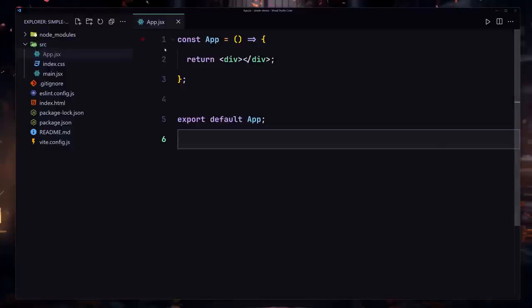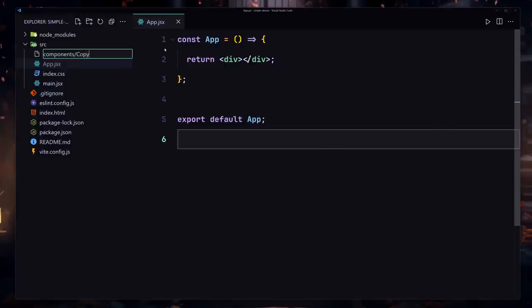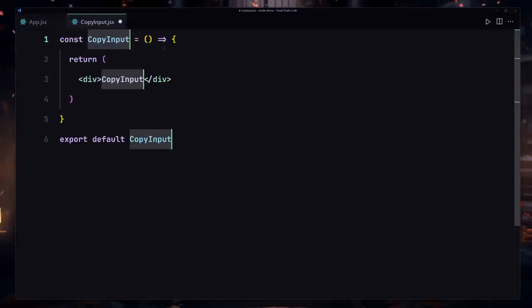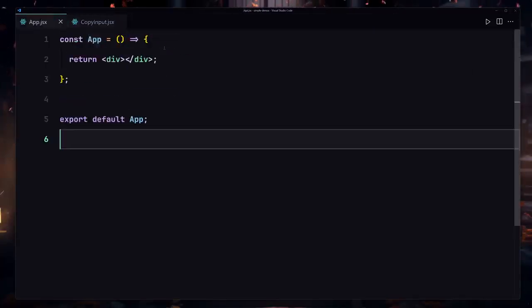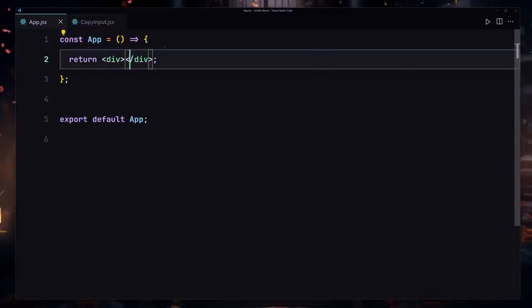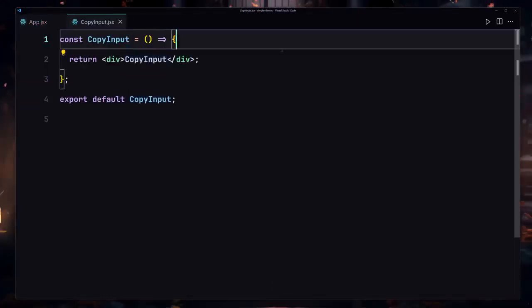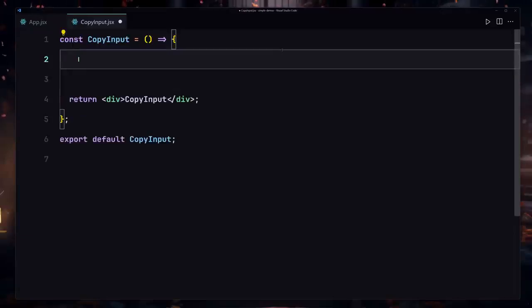So to learn about the React portal, first of all we are going to be creating a components folder, and inside this folder we are going to be defining our copy input.jsx file, and inside this file we are going to be creating our arrow function component. Save my file, go to my app, and render this component right here. Okay, so I'll use copy input and close that. So the first thing that I want to do is make a simple component.